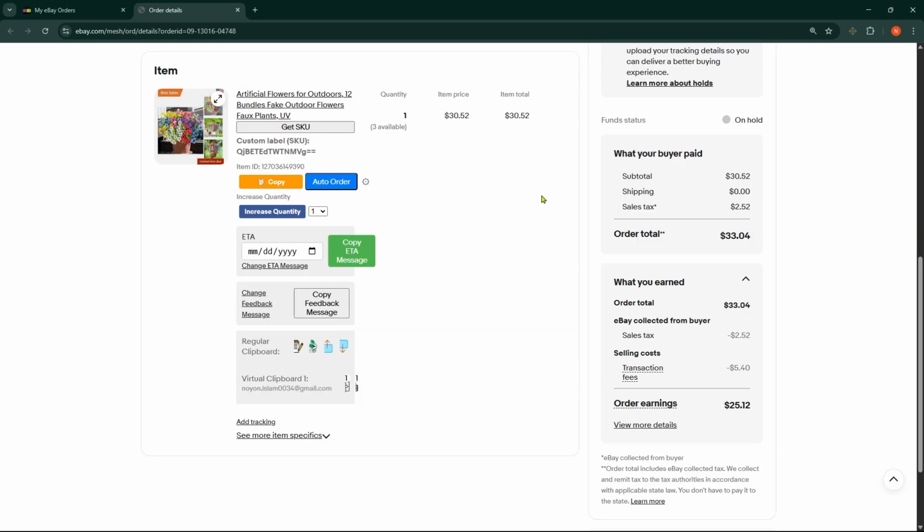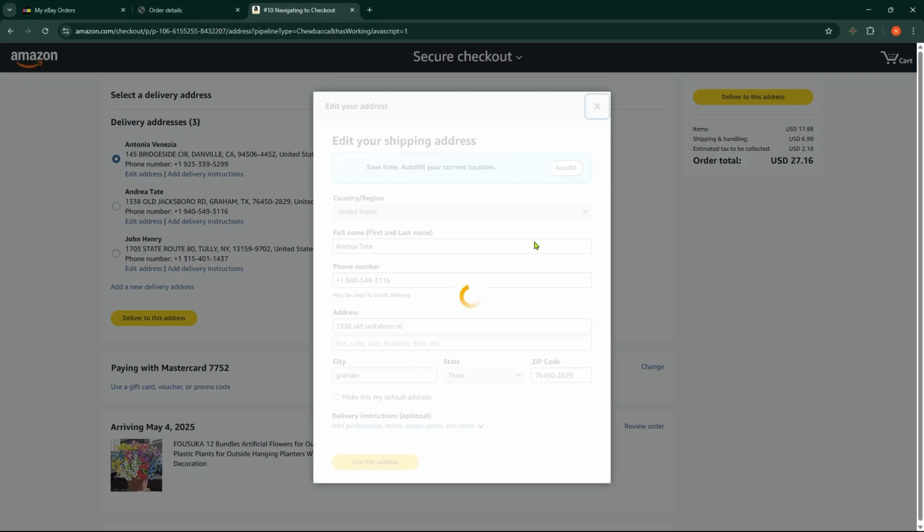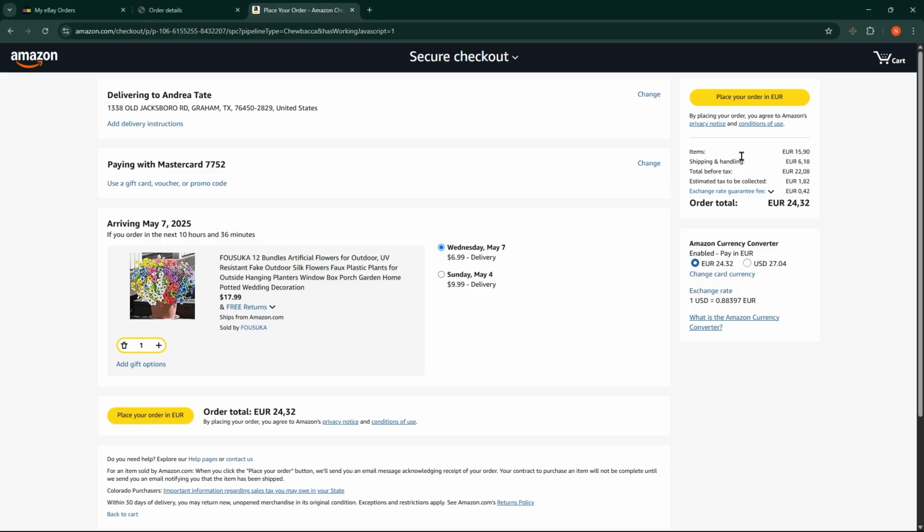If the item doesn't already have a custom label SKU, click on Get SKU. Now simply click Auto Order. EcomSniper will automatically fill in your customer's shipping details and prepare the order on Amazon. All you have to do is click Place Your Order to complete the process.